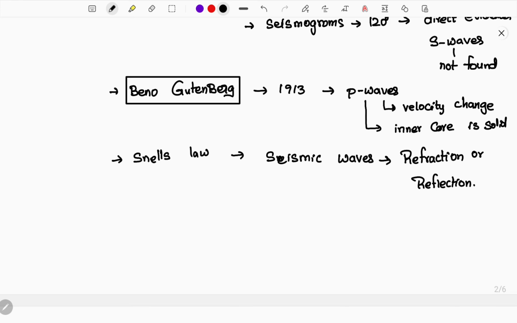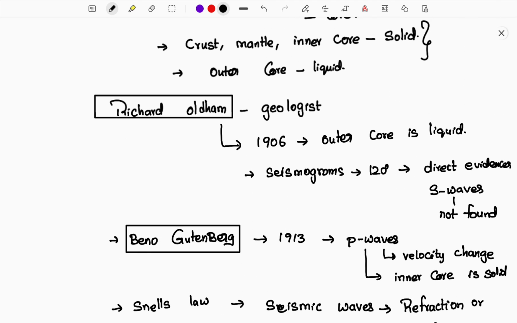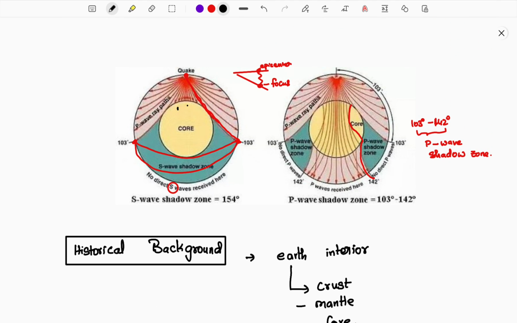So from the above study we are clear about one thing for sure: the shadow zone. By studying the shadow zone we are evidently finding the outer core, and we are able to differentiate between the outer core and the inner core. In the same way, the shadow zones help in detecting all the interior regions of the earth, and this helps more in studying seismology and the earth's interior.